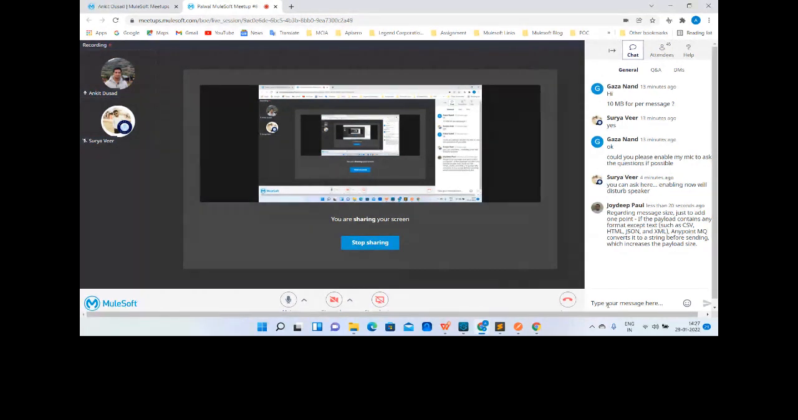And Joy, regarding message size, just to add one point, if the payload contains any format, this endpoint converts it into a string before sending, which increases the payload size. Right, Joy, you are right. That's a correct point. So does anyone have any other queries or doubts? Should we move ahead?